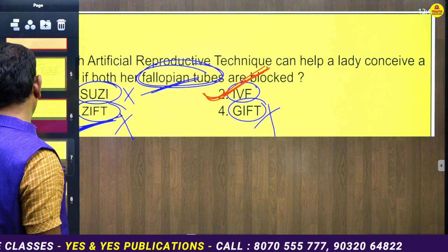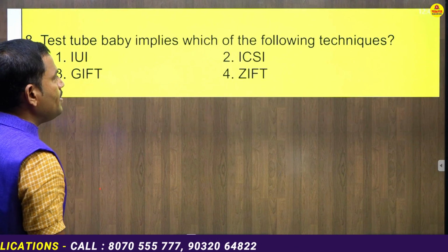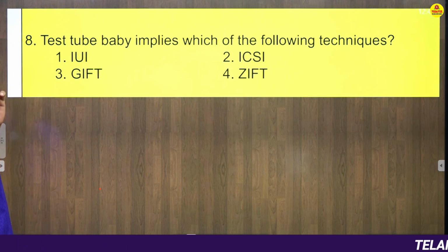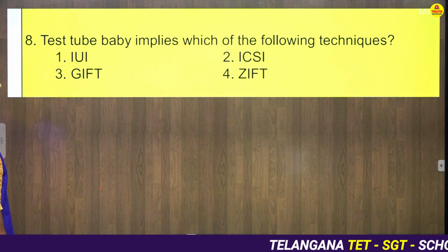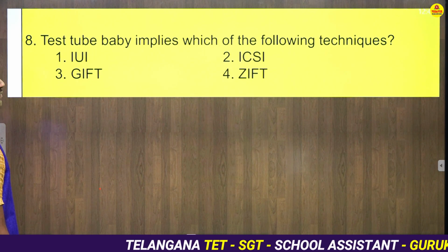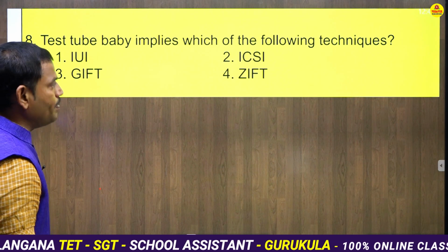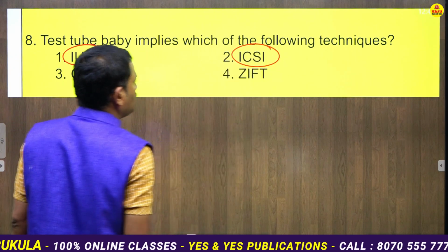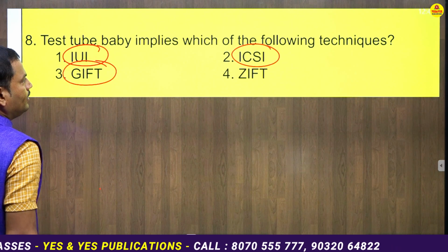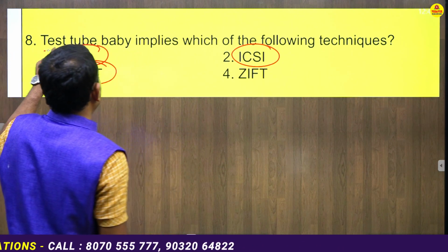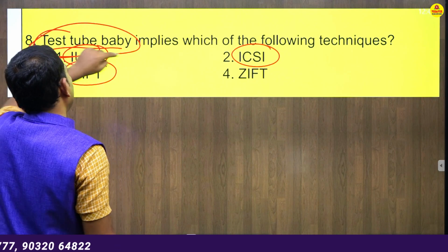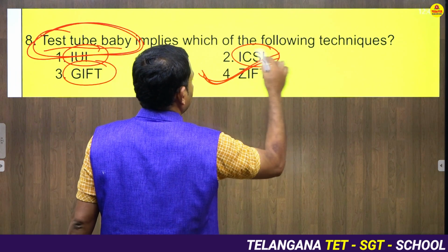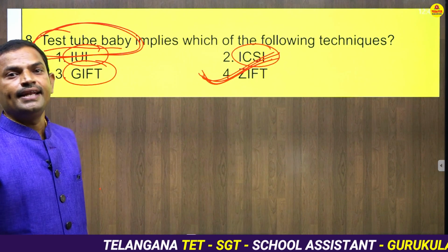The next one, test tube baby implies which of the following techniques? Test tube baby, so IUI option 1, ICSI option 2, GIFT option 3, ZIFT option 4. Now here the test tube baby, IUI means intrauterine insemination, okay, ICSI means intracytoplasmic sperm injection, GIFT means gamete intrafallopian transfer. So here a test tube baby means the fertilization takes place in the laboratory and it will be shifted to the mother's body. That's why it is called a ZIFT, zygote intrafallopian transfer, okay.